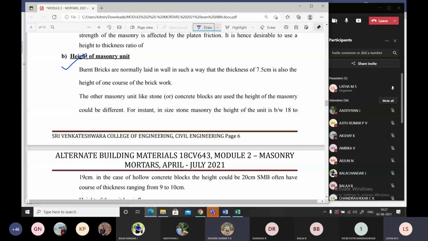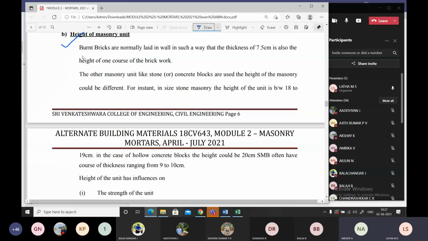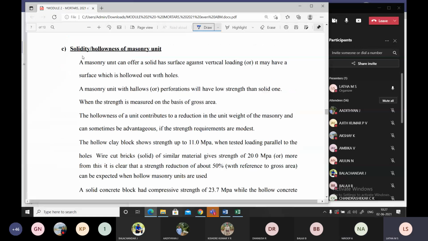Height of the masonry unit. Then what is the next? Stability or hollowness of the masonry unit. Three found, only three.